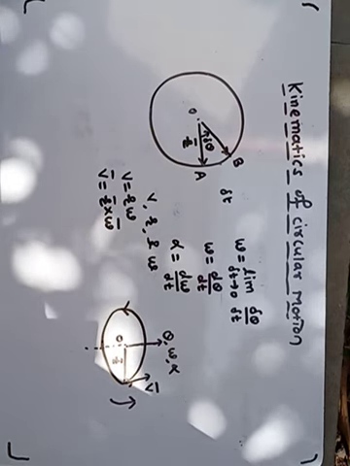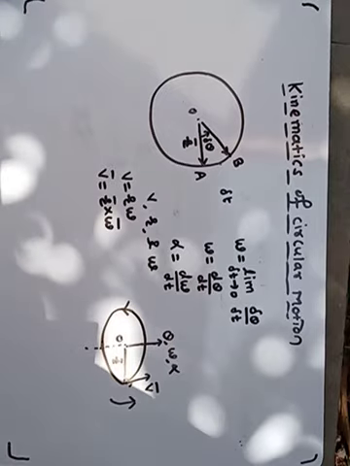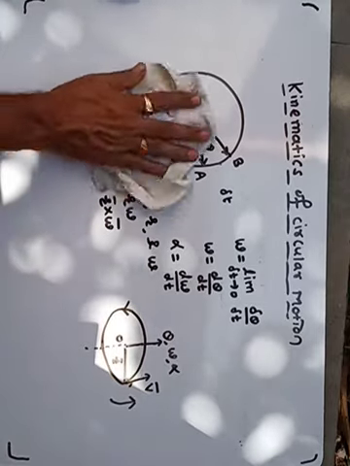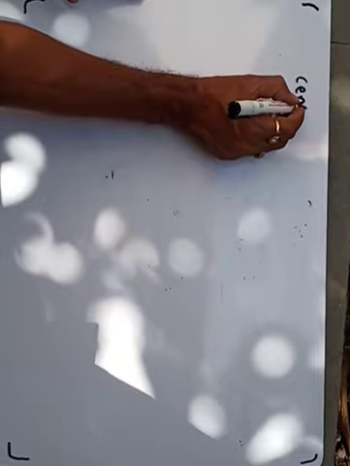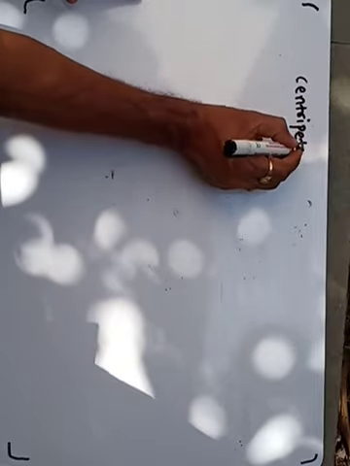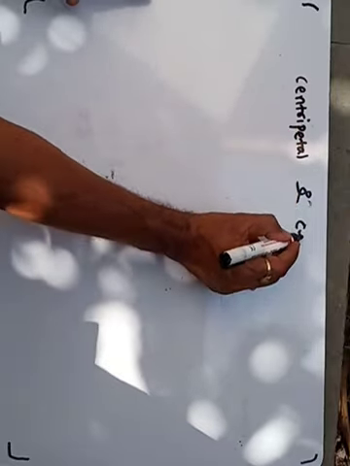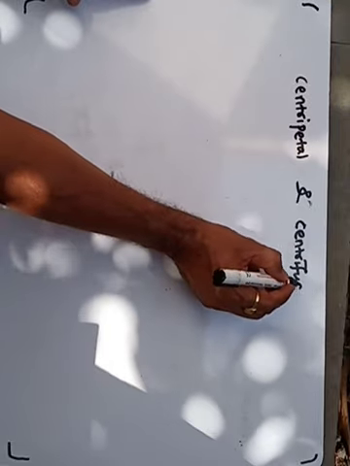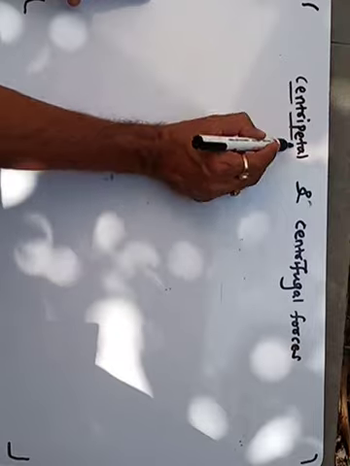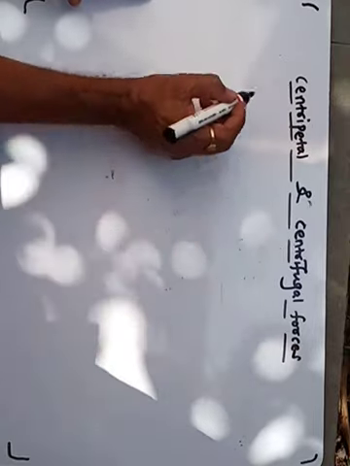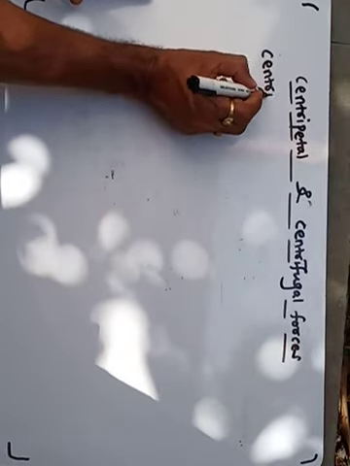Now we will see one important article, that is centripetal and centrifugal forces. First we will see centripetal force.